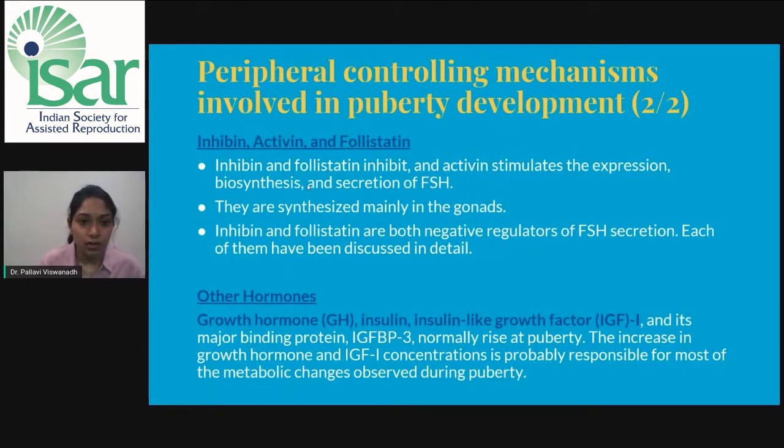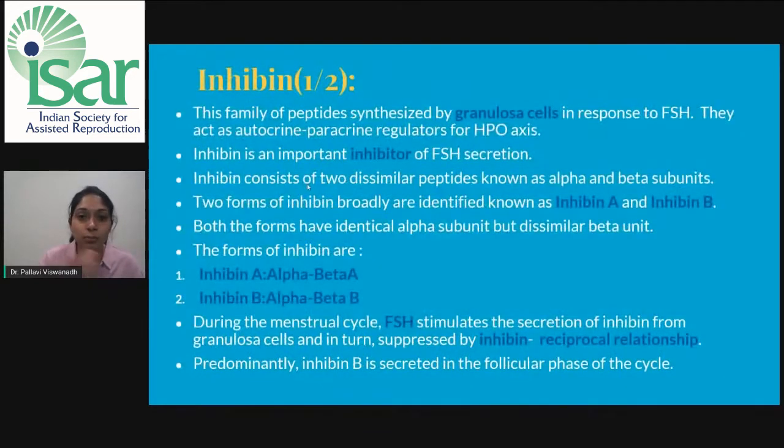Inhibin, activin, and follistatin. Inhibin and follistatin inhibit. Like the name suggests, inhibin inhibits, follistatin, static, to stop. So both of these inhibit, whereas activin stimulates the expression, biosynthesis, and secretion of FSH. They are mainly secreted by the gonads. Other hormones like growth hormone, insulin like growth factor 1, and its major binding protein, that is the IGF binding protein 3, normally rise at puberty. The increase in the growth hormone and IGF-1 concentrations is probably responsible for most of the metabolic changes that we see during puberty. Inhibin, activin, and follistatin are very important to understand how they help in the peripheral signaling mechanisms. So let us understand them in a bit more detail.